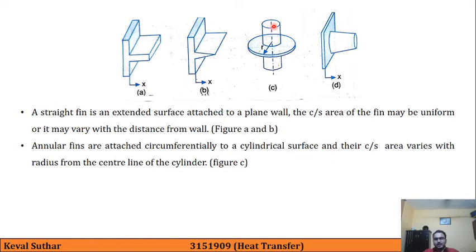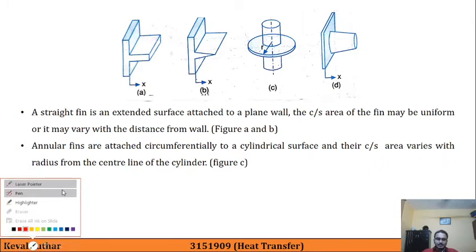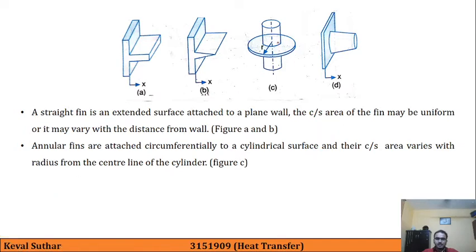That is, our heated body is this, and we have added this circumferentially. And their cross-sectional area varies with the radius from the center of the cylinder. Why is it like that? Because if you see, here the area is different.